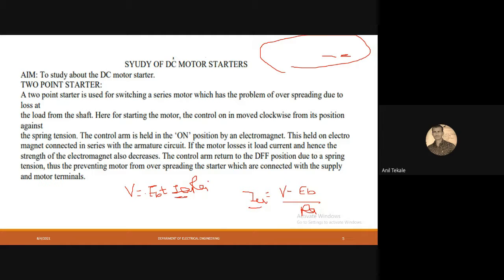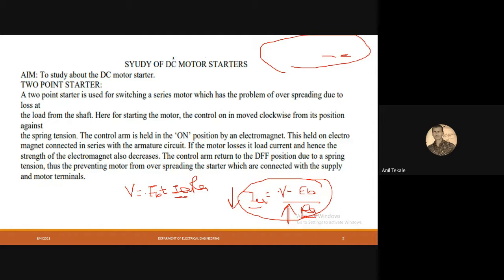Now this equation you should keep in mind. From this equation, one thing you should understand: if I increase the value of RA, then obviously my armature current will decrease. Why? Because of the inversely proportional ratio. So keeping this in mind, now we will understand the DC motor at rest condition.